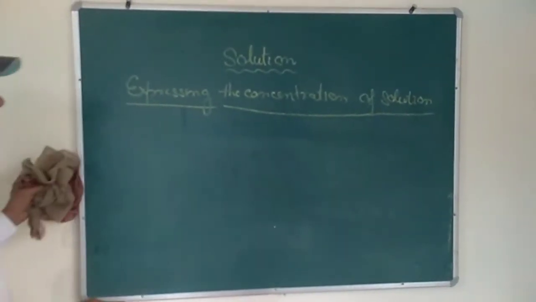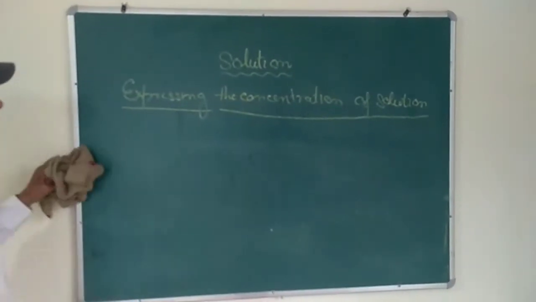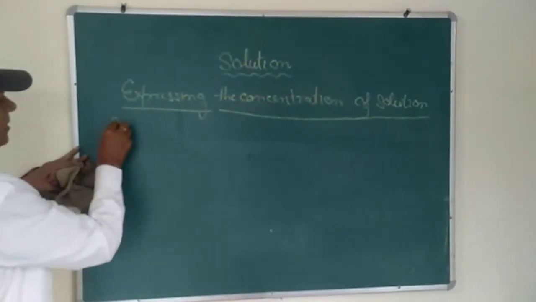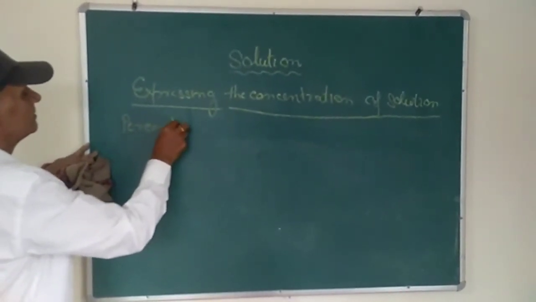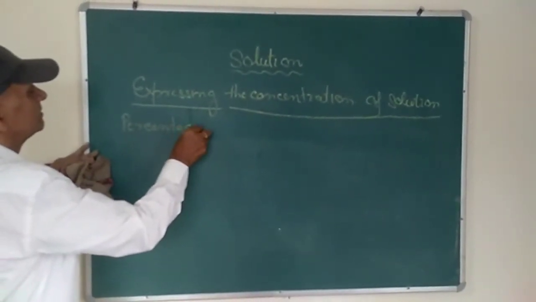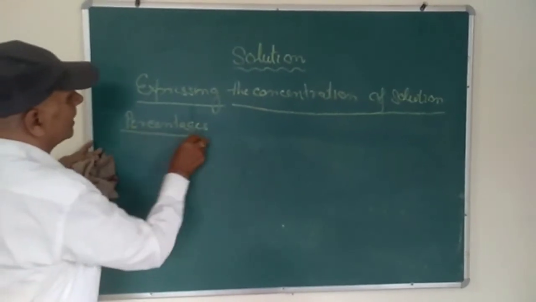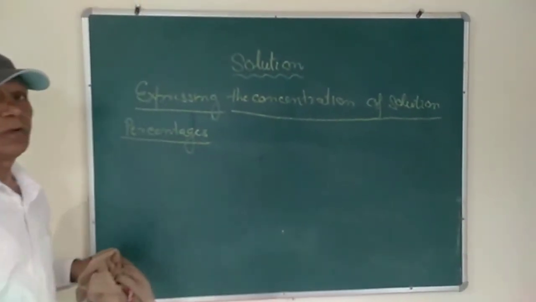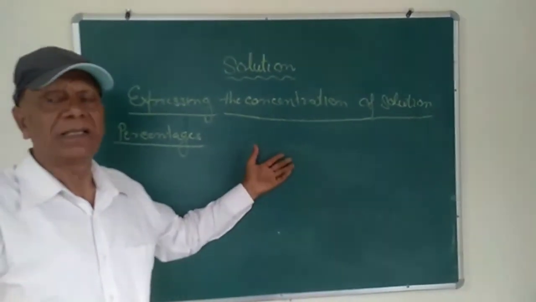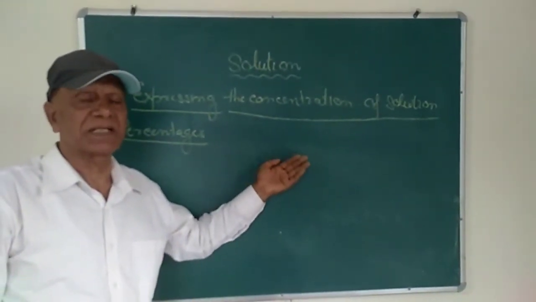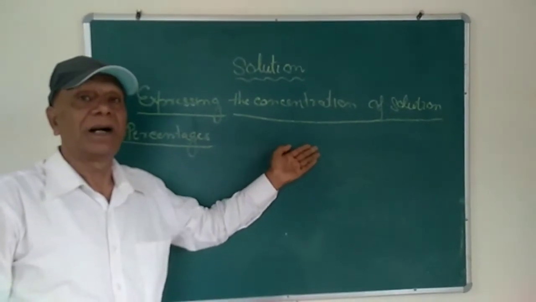The very common way to express the concentration of the solution is percentage. As you all know, what does percentage mean? Percentage means the number of parts of the substance present per 100 parts.